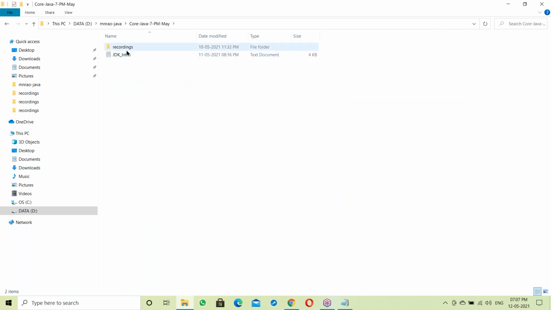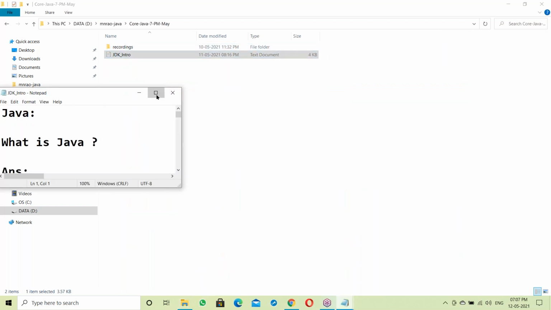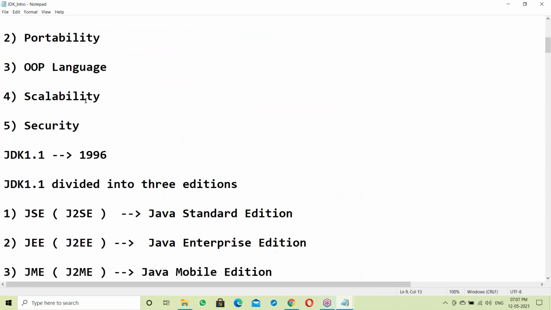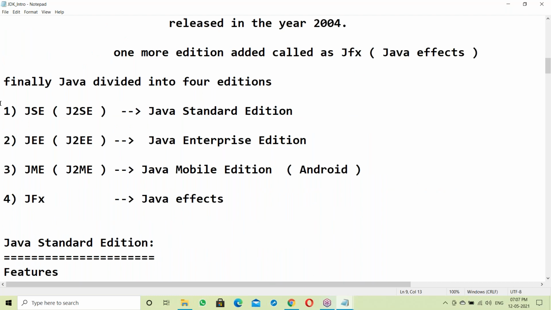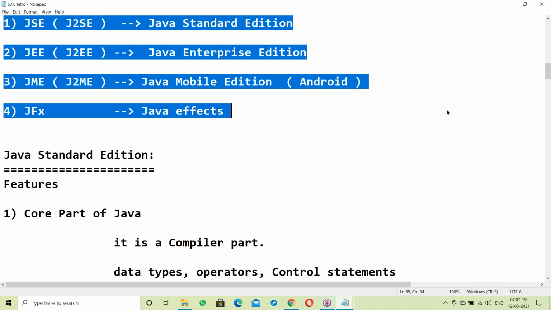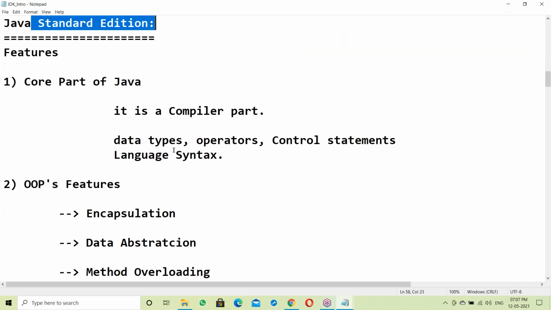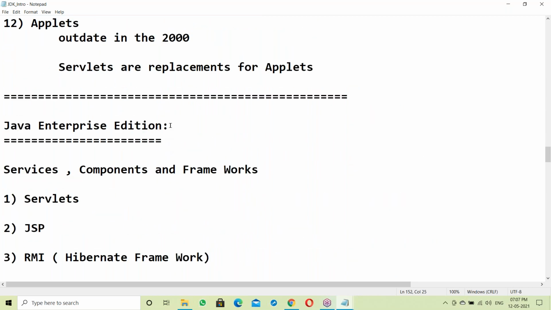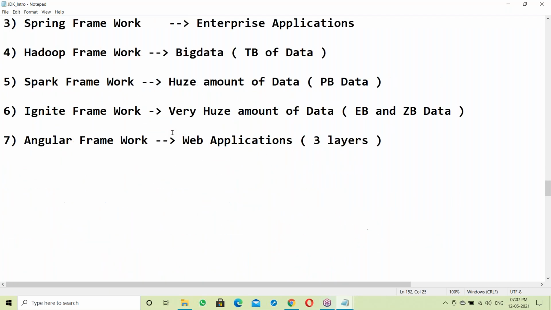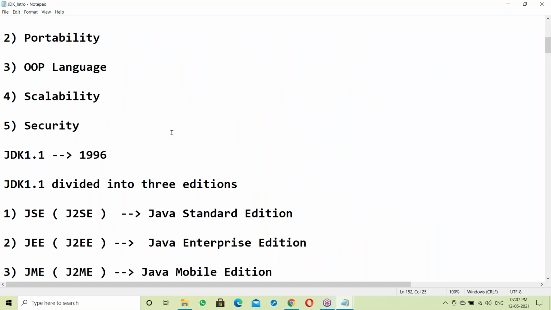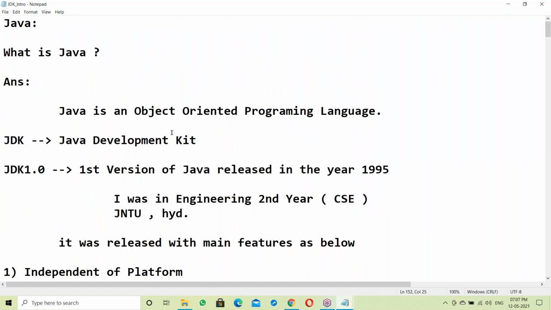We discussed the different editions in JDK, then standardization contents, and next, interpretation. These contents are discussed. So the JDK contents are complete and clear.